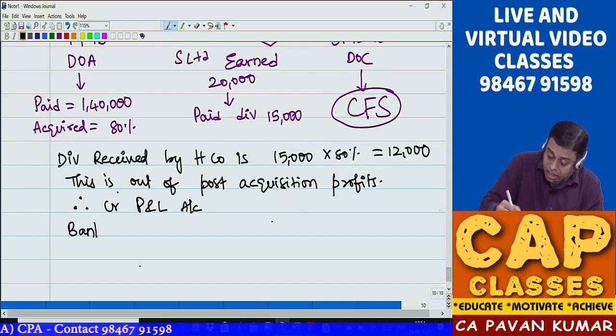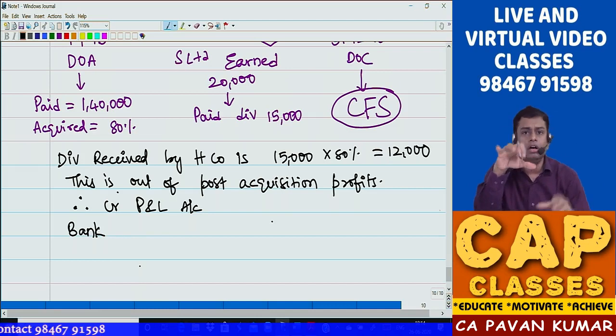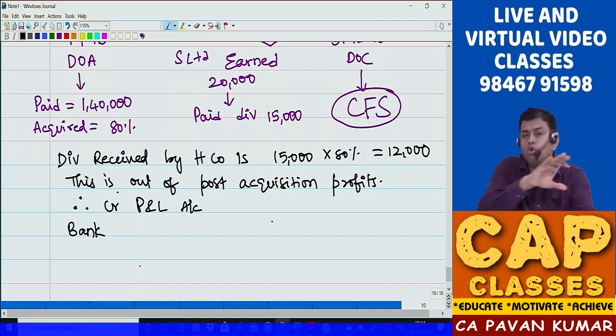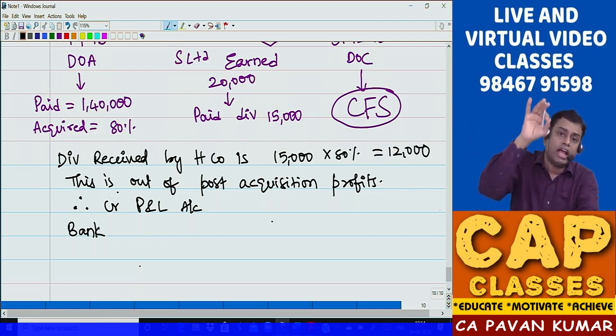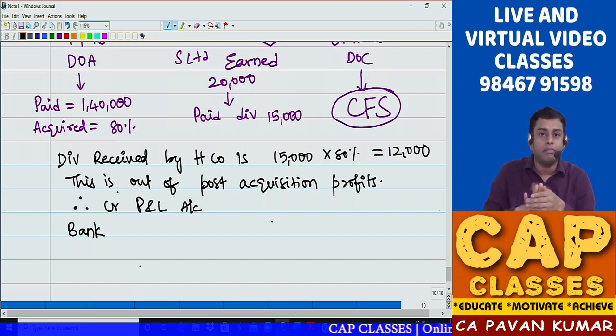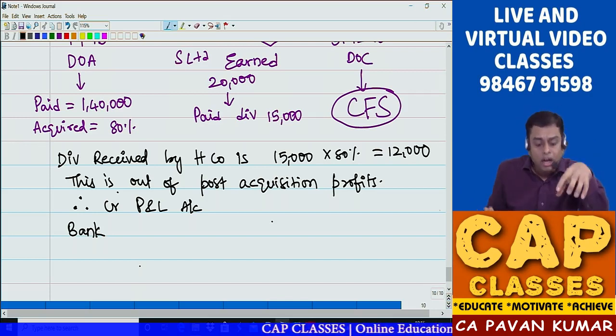Bank account debit in the books of the holding company. Remember, in the whole consolidation, accounting is done in the books of the holding company because the subsidiary company will not prepare consolidated financial statements. So always you are the holding company.